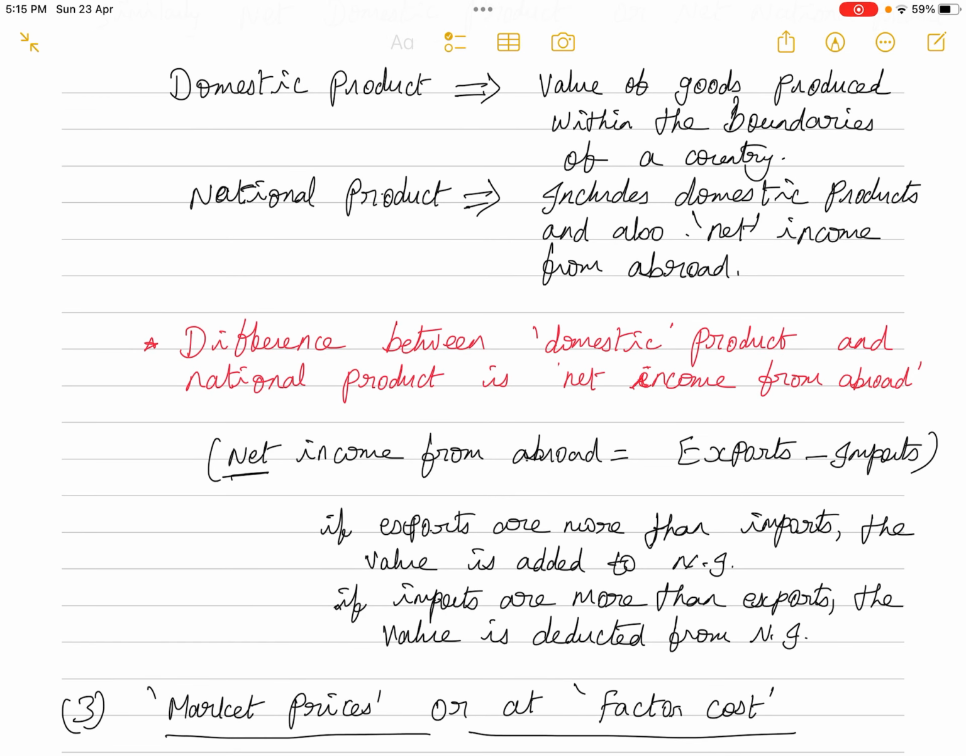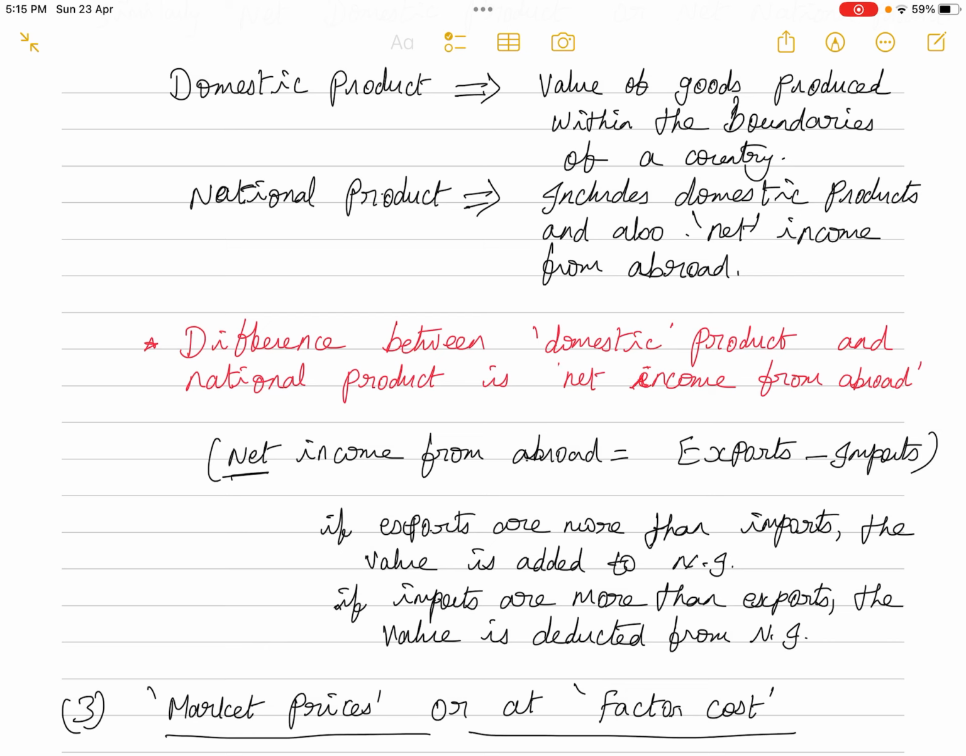On the other hand, if exports are more from our country, then that difference has to be added with the national income of the country. To put it very simply, domestic product, as long as the commodity or service is produced within India, then that is added in the gross domestic product or net domestic product.